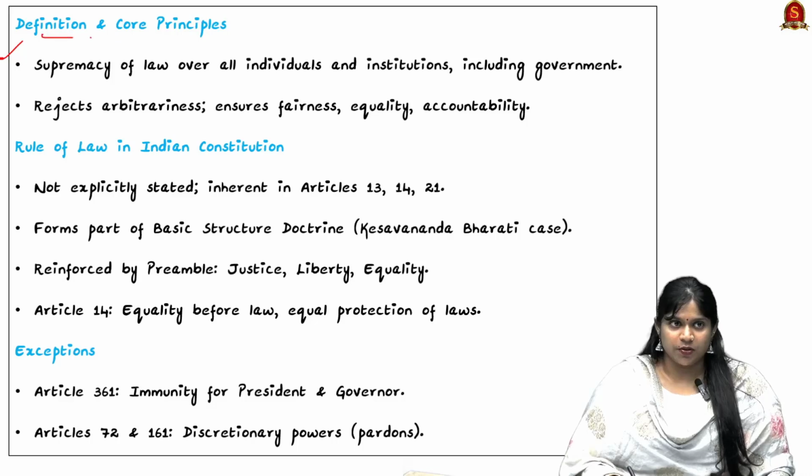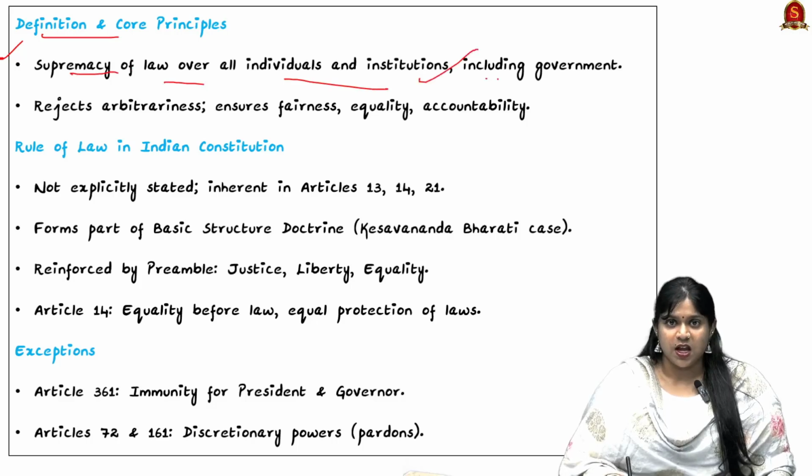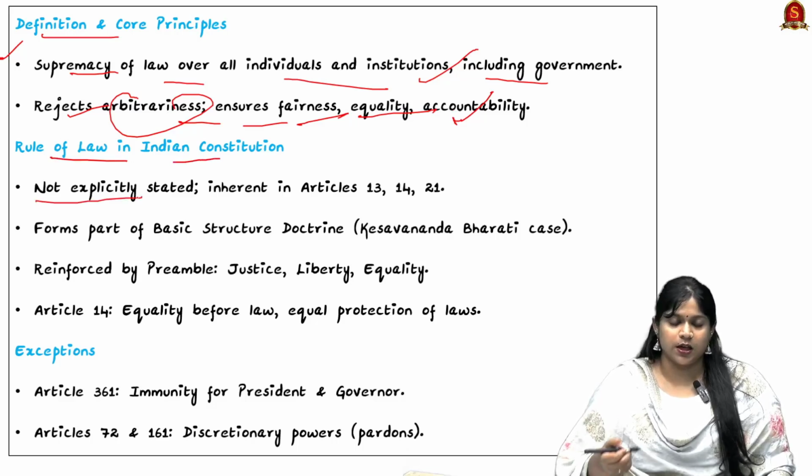Now looking into the definition, the rule of law can be seen as the supremacy of law over all individuals and institutions, including the government. So here it rejects arbitrariness, and it ensures fairness, equality and accountability. The rule of law in the Indian Constitution is not explicitly stated or included, it is inherent in Articles 13, 14 and 21.